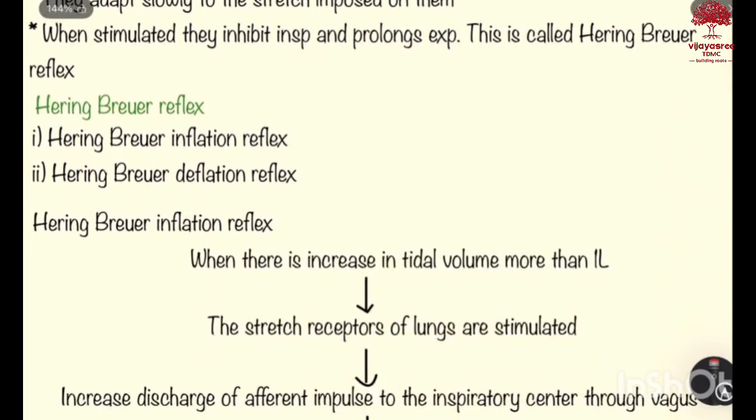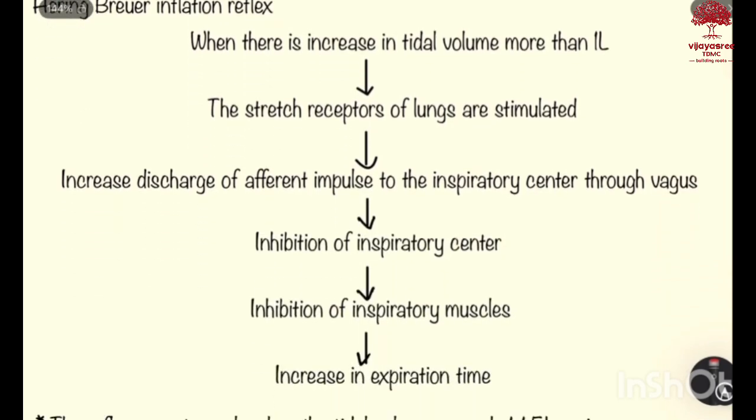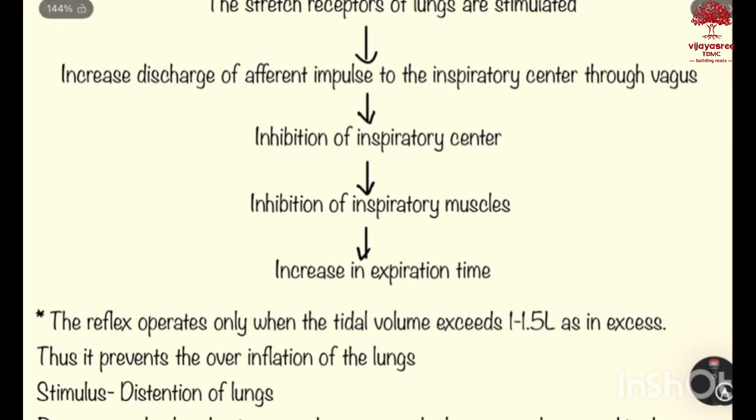In Hering-Breuer reflex, we have Hering-Breuer inflation reflex and Hering-Breuer deflation reflex. First, let us see Hering-Breuer inflation reflex. What happens? When there is increase in tidal volume of more than 1 liter, the stretch receptors of the lungs are stimulated. As a result, there will be increased discharge of afferent impulses to the inspiratory center through the vagus. And there will be inhibition of inspiratory center because the tidal volume has already reached 1 liter. Again, we don't need inspiration because the lung is already very much inflated. So there will be inhibition of inspiratory muscles and increase in expiration time occurs.